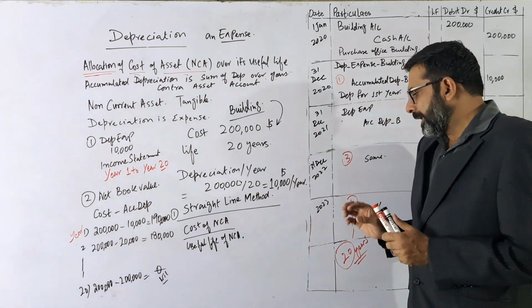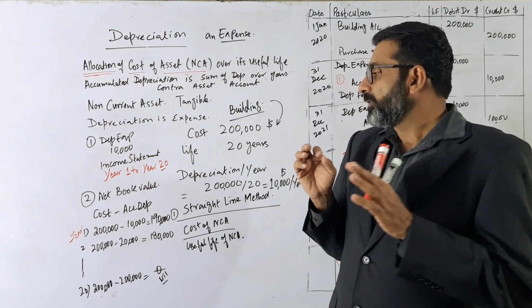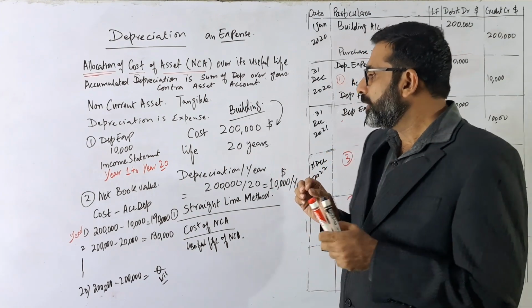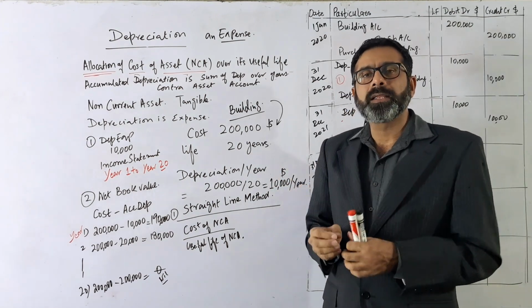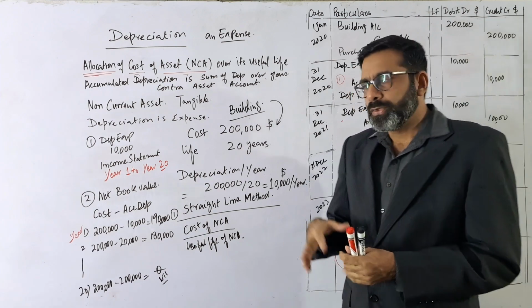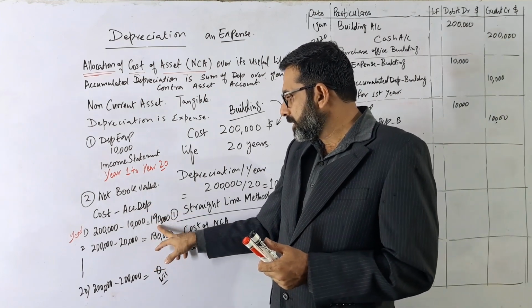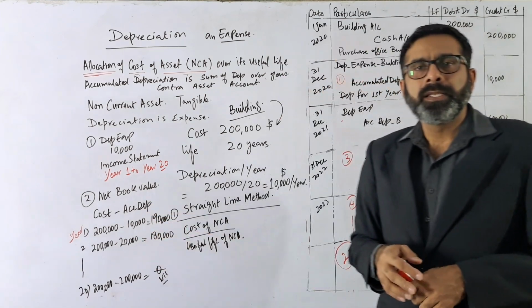Now there is one very basic thing that we should consider: we should differentiate between the book value and the concept of the market value. Market value is a bit different. Here, the book value of the asset after 1 year is 190,000.